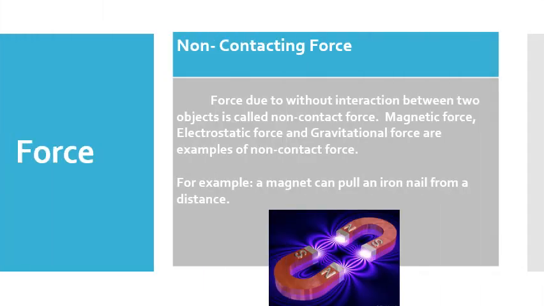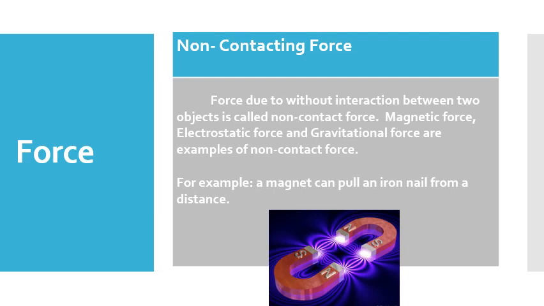Next is non-contact force. Force acting without interaction between two objects is called non-contact force. Magnetic force, electrostatic force, and gravitational force are examples of non-contact force. For example, a magnet can pull an iron nail from a distance. When the magnet pulls the nail, it exerts force on the nail.